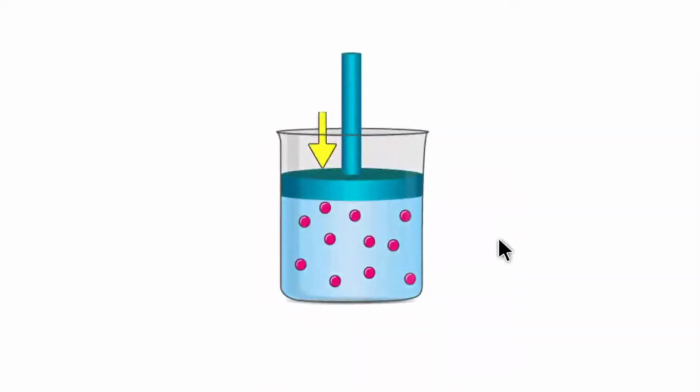Now let's say that there is a beaker which has a tightly fitted piston on top of it, and there is a fixed amount of gas inside that beaker, and this piston can be moved. If you apply some force, some pressure, and move the piston forward, the amount of gas remains the same, but its volume will get decreased like this.